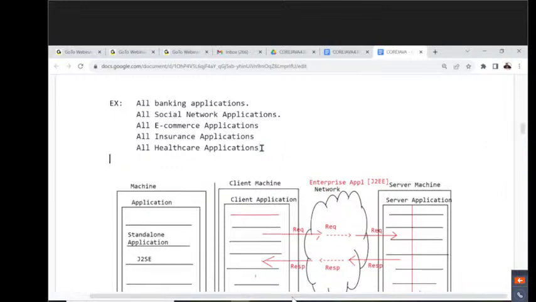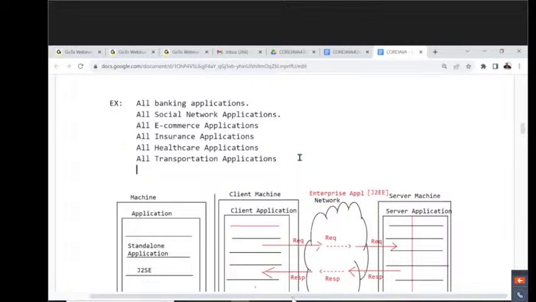Not only that, nowadays if you observe this clearly, all transportation applications are what? Enterprise applications only. Can you tell me what the various transportation applications are? Cabs, for example, Uber. Understand it clearly. Like Rapido, which is also one of the famous ones nowadays outside. All these are enterprise applications.